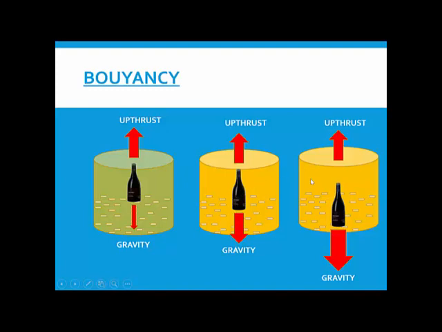Now in the third case, I fill this bottle with some more stones to make this bottle really heavy. When the weight of the bottle is more, look what happens. The force of gravity has again increased. Basically, what is this downward force? It is the force with which the bottle is pulled towards the surface of the earth, or you can say the weight of the bottle. So in the third case, the weight is more than the upthrust provided by the water. So this bottle will be sinking down in the water.